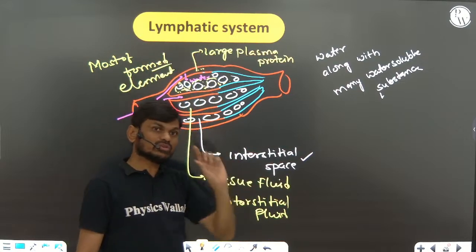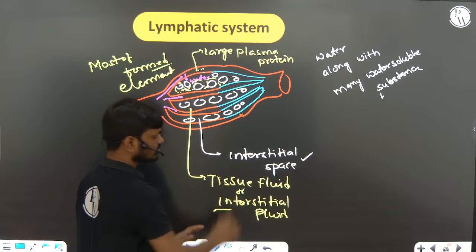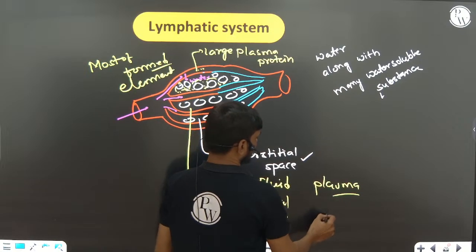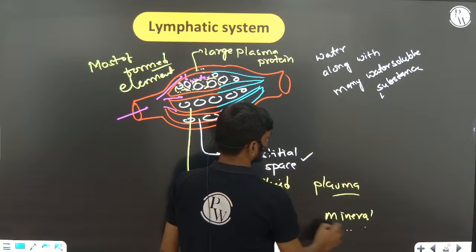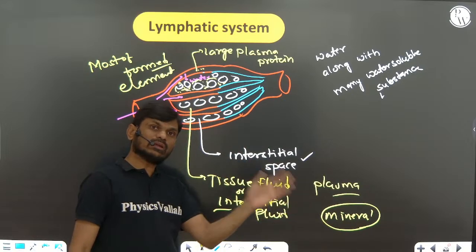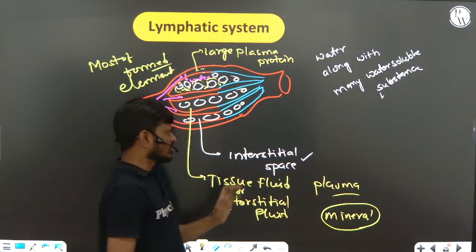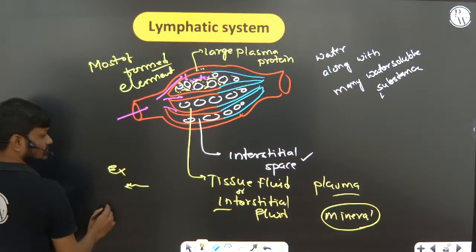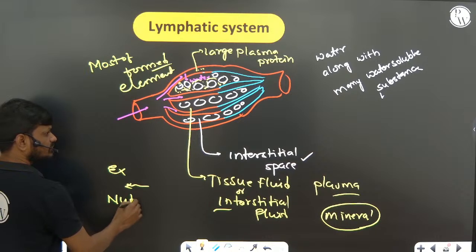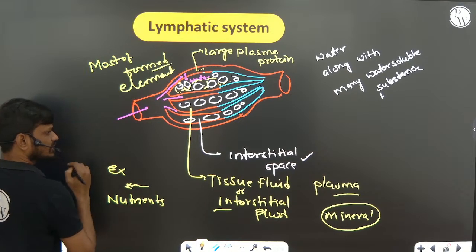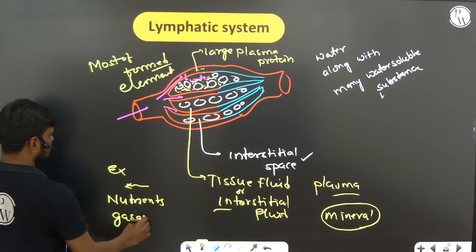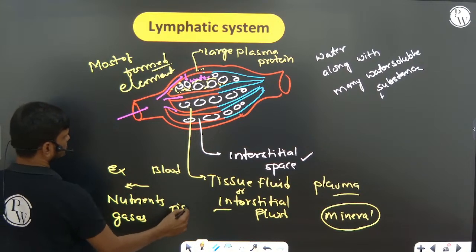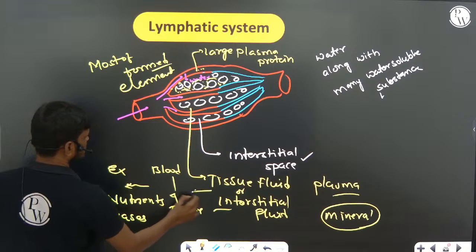Now the mineral composition of the tissue fluid or interstitial fluid and plasma is the same. The main function of this tissue fluid is that it helps in exchange of material, right? So exchange of nutrients and gases between blood and cells, between blood and tissue, is only by this fluid.